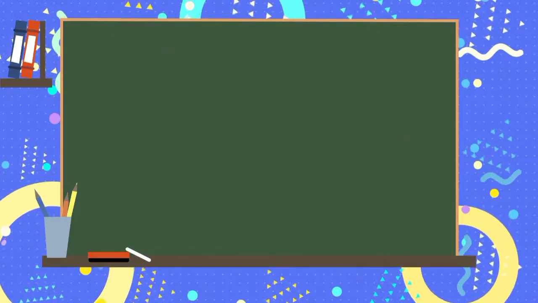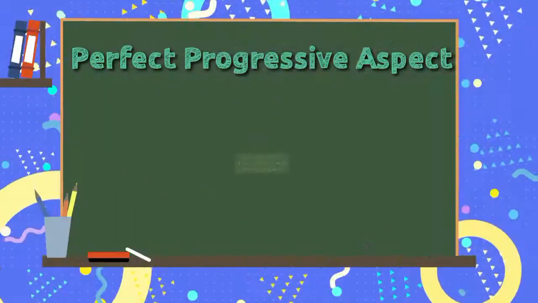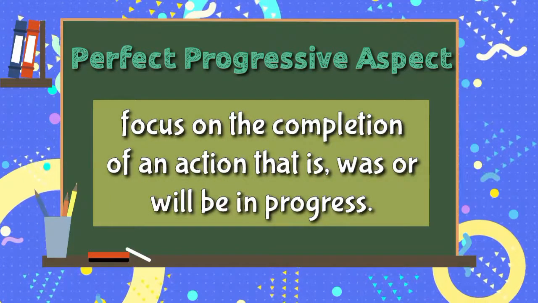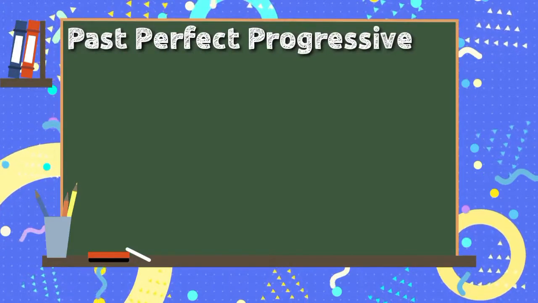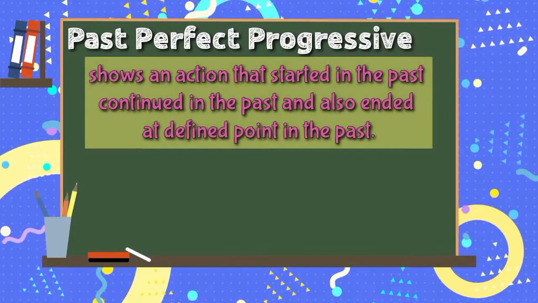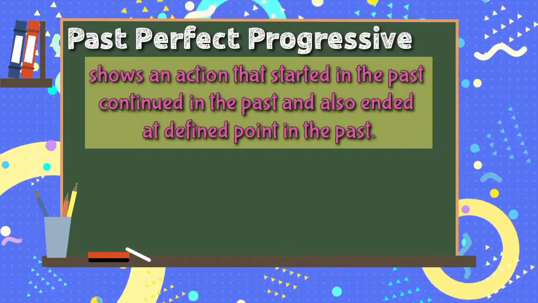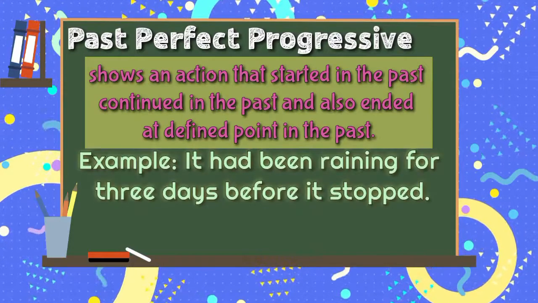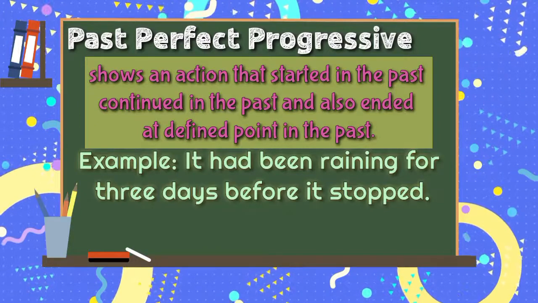Let's move on to the perfect progressive aspect. Perfect progressive aspect focus on the completion of an action that is, was or will be in progress. We have past perfect progressive. It shows that an action that started in the past, continued in the past, and also ended at a defined point in the past. For example, it had been raining for 3 days before it stopped.